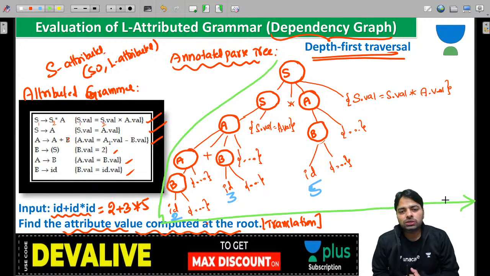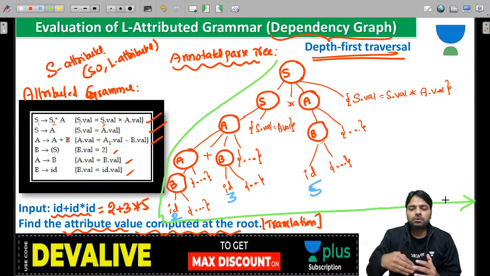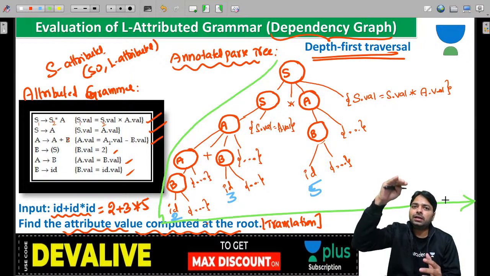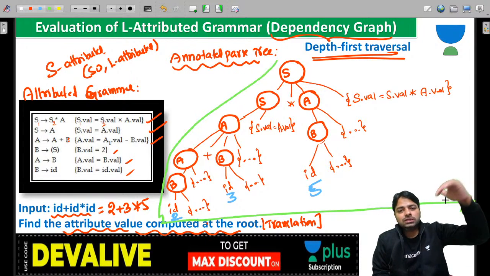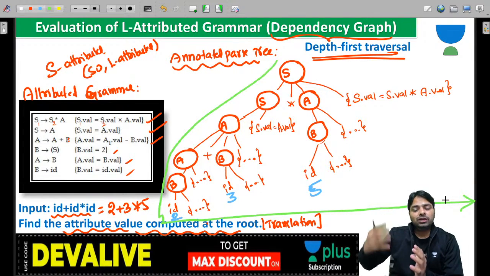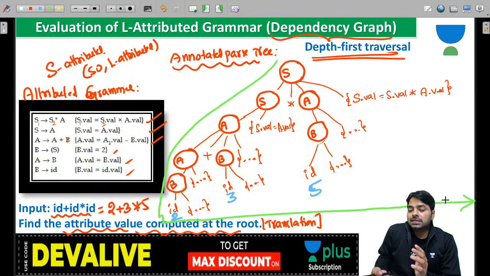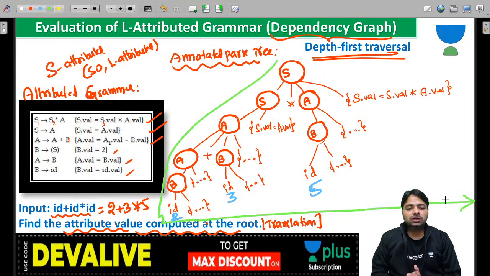Two concepts are going to happen here, a mixed concept, because you may have synthesized attributes and inherited attributes. Inherited attributes are evaluated using top down evaluation, and the synthesized attributes are considered as bottom up evaluation.